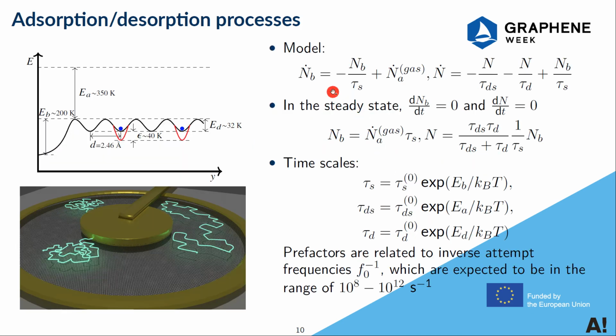To study further, we pay attention to the neon atoms at the boundary and on graphene, and there are several contributions. That is neon from gas to the boundary and from the boundary onto graphene. And neon atoms on graphene can diffuse, get desorbed, or come back to the boundary again. And those contributions correspond to different time scales determined by different energies as depicted here.